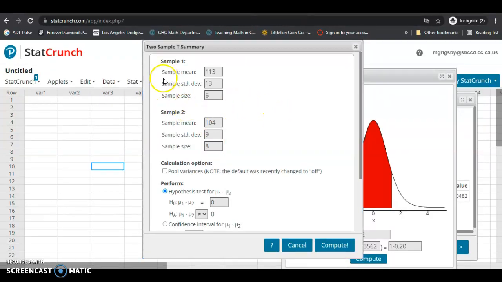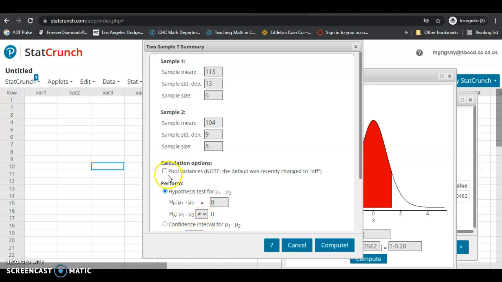Okay, so I went ahead and entered the sample mean, sample standard deviation, and sample size for both samples. Next we're going to set up the null and alternative hypothesis as we have set them up for this problem. Unfortunately, if another symbol is used in the null hypothesis, we won't be able to change it. In StatCrunch, by default, the symbol used in the null hypothesis will always be equal to. We can't change that, but it doesn't affect how we do the problem. In the alternative hypothesis, we have the not equal to symbol, so we're assuming that the two means are different.